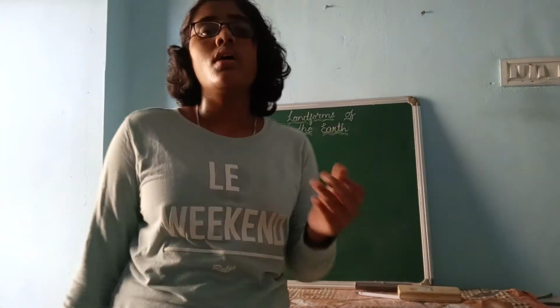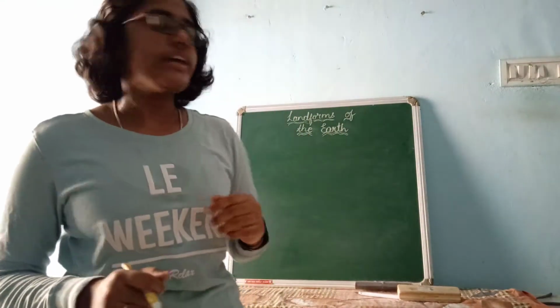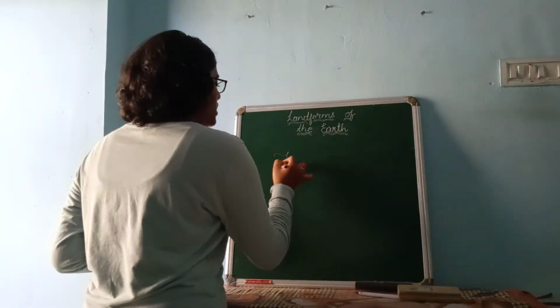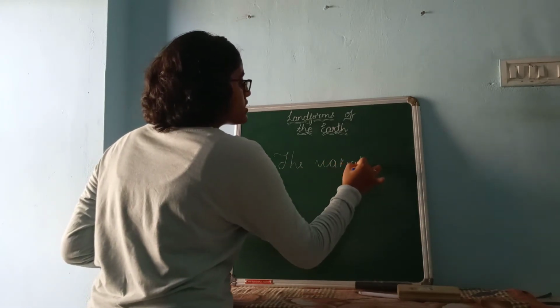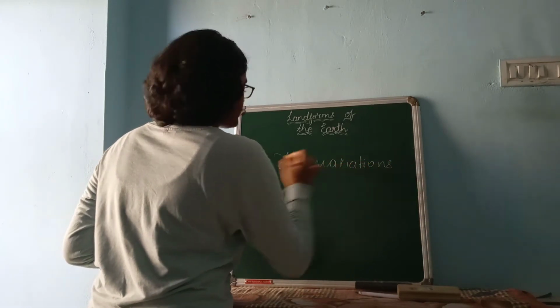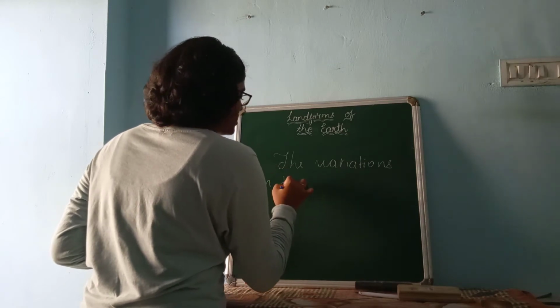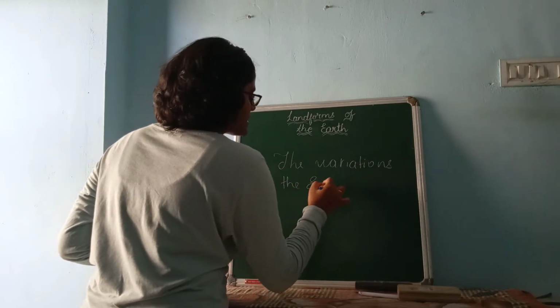Landforms. So I have said Earth's surface is not uniformly plain. Sometimes upliftments are there, sometimes it is submerged. These variations are known as landforms. The correct definition is the variations on the Earth's surface.